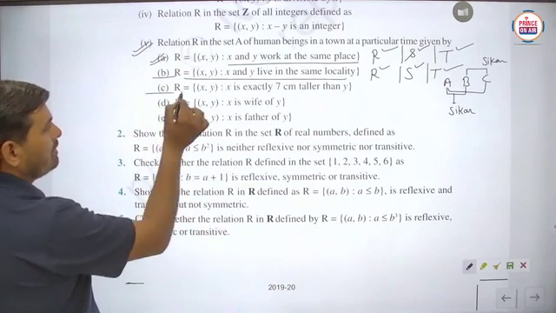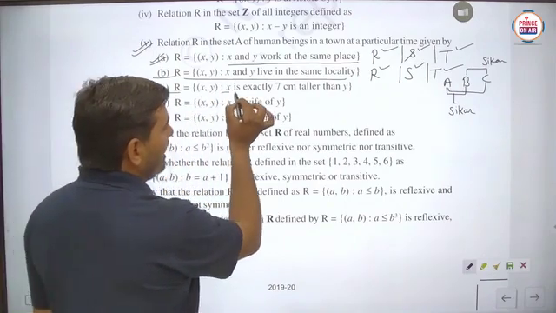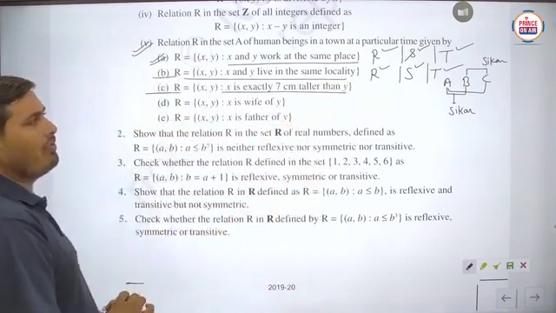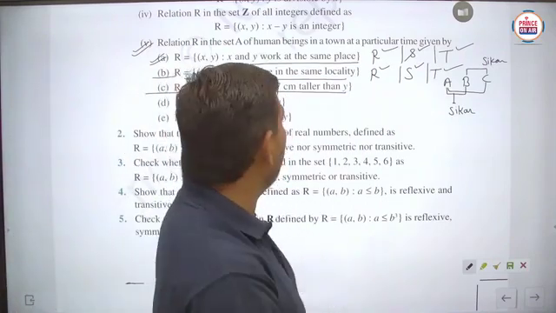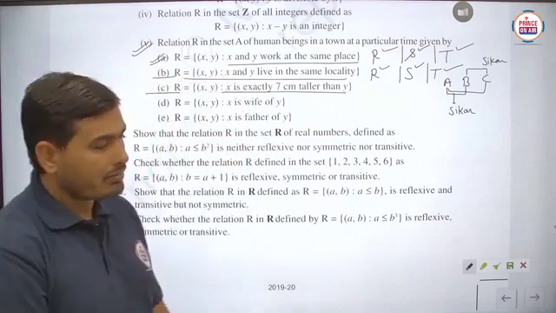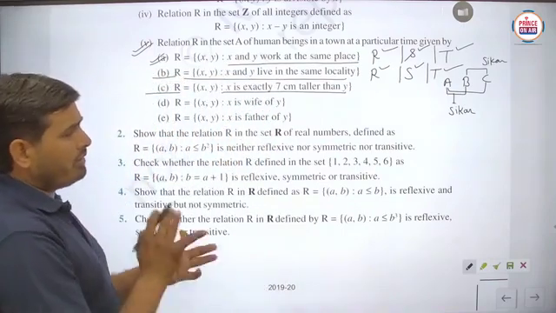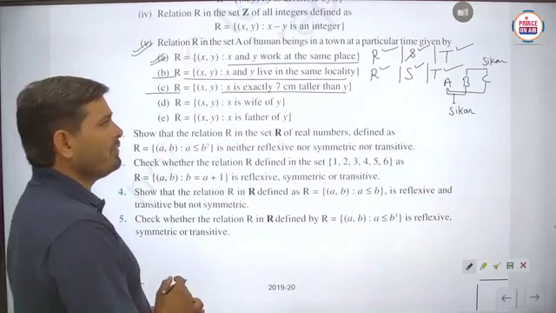The third part: x, y such that x is exactly 7 centimeters taller than y. No problem. Suppose, students, we have to check for the reflexive nature first of all.